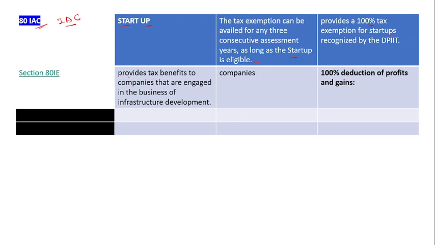Then Section 80IA provides tax benefit to companies engaged in the business of infrastructure development. Whatever companies are engaged in infrastructure development will get a deduction under Section 80IA. So who is the eligible person? The companies are the eligible persons, and they get a 100% deduction of the profit and gain. Whatever the profit and gain they earn, they will get a deduction of 100% on that amount. Okay, so these are all the deduction sections.